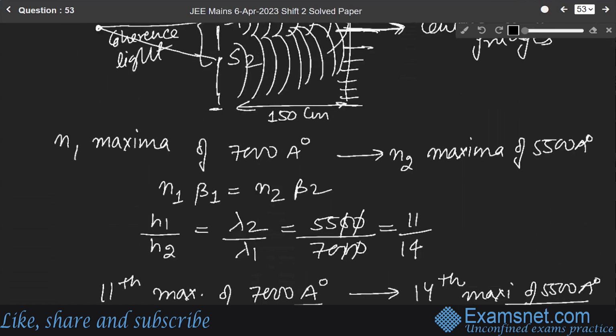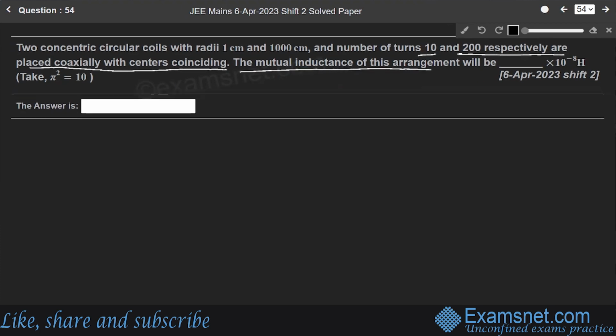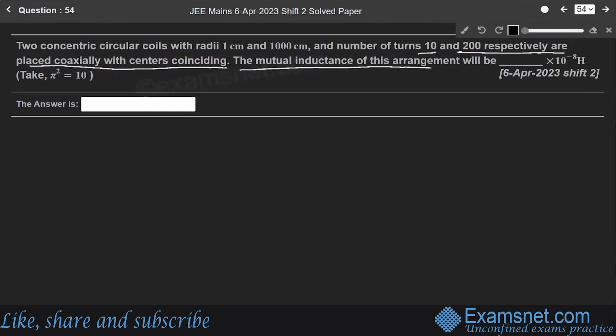So moving towards the next question, question number 54. Two concentric circular coils with radii 1 centimeter and 1000 centimeter and the number of turns 10 and 200 respectively are placed coaxially with centers coinciding. It is asking for the mutual inductance. Okay. So now